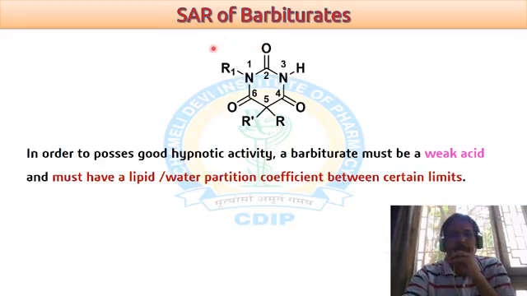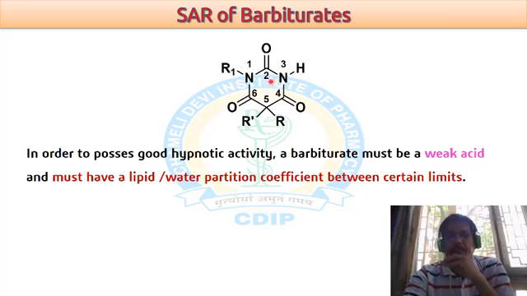So this is the core structure of barbiturate. Actually barbiturate has a cyclic system which contains two heteroatoms in the form of nitrogen, which are located at the 1 and 3 positions with respect to each other.